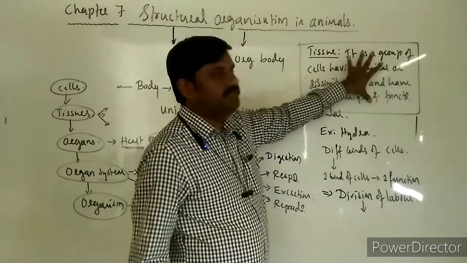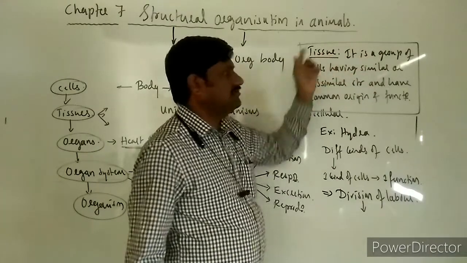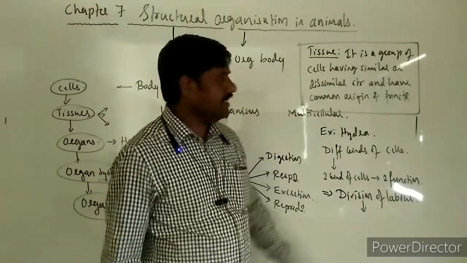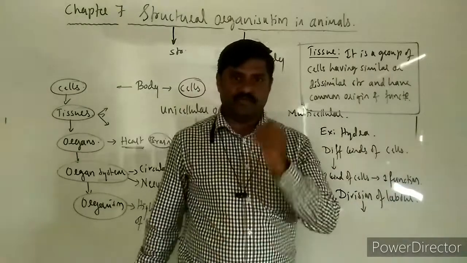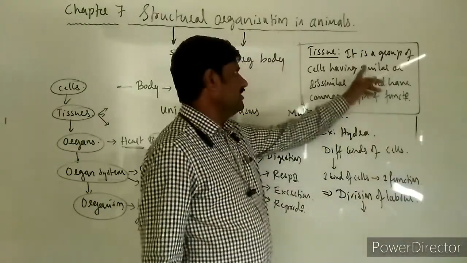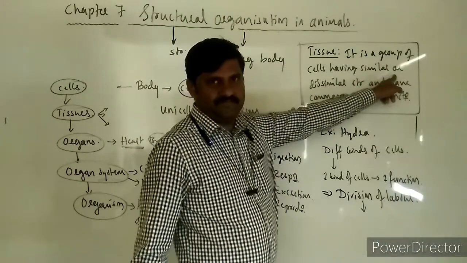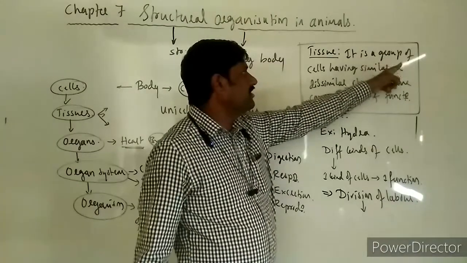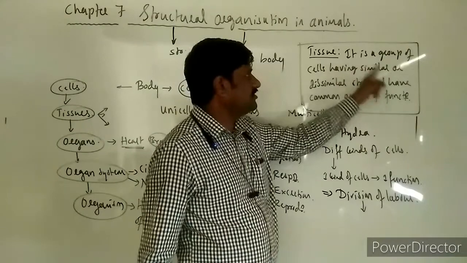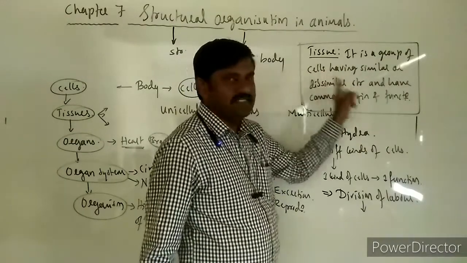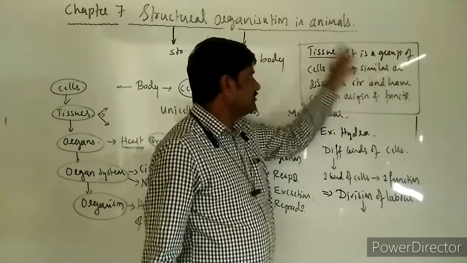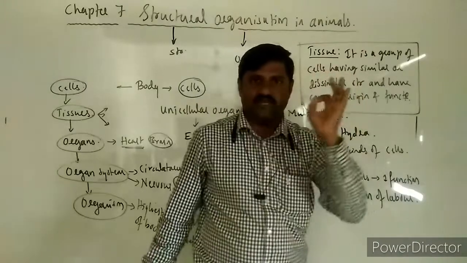Such a group of cells is called as tissue. Many times in books it is mentioned that it is a group of similar cells, or a group of cells having common structure, function as well as origin. Such a group of cells is called as tissue.